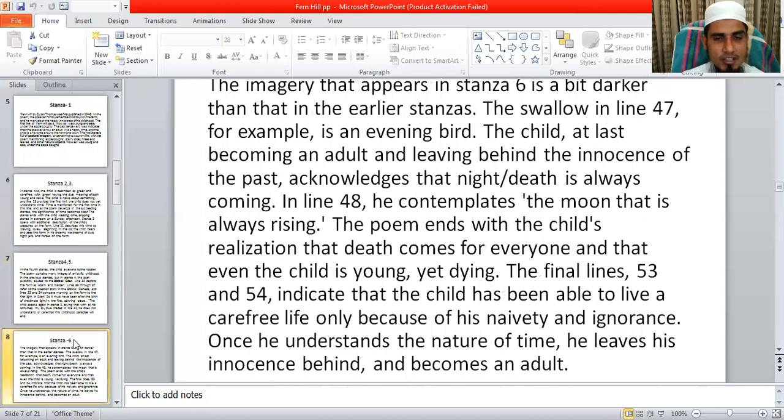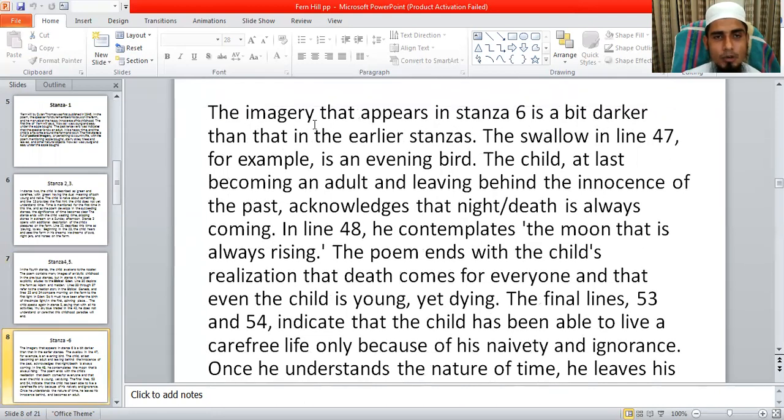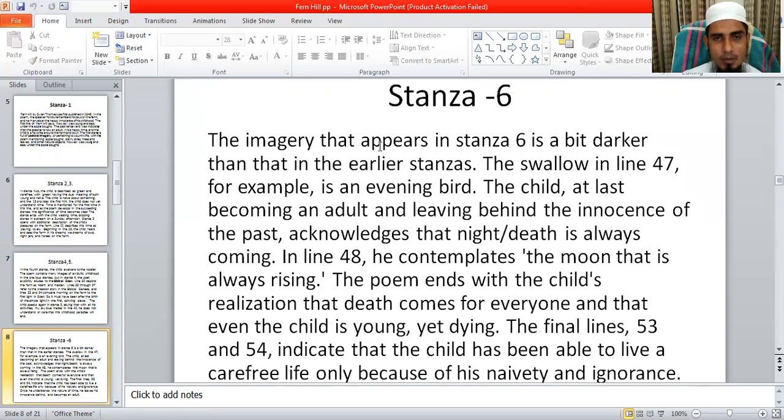So now the last stanza. In the last stanza, the poet uses imagery. The imagery that appears in stanza 6 is a bit darker than that in the earlier stanzas.